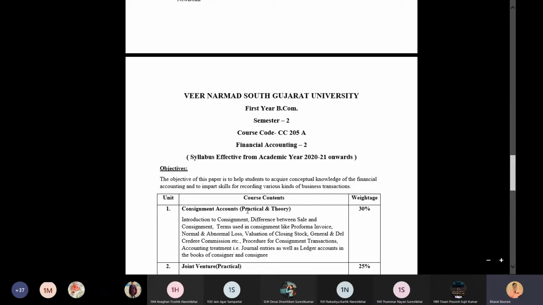Chapter 1 is based on consignment accounts, which will be having practical sums plus theory. What exactly we are going to learn in this particular chapter is what exactly the term consignment is, what is the difference between sale and consignment, what are the special terms used in consignment like pro forma invoice, normal loss, abnormal loss. How closing stock is valued is very important. How the valuation of closing stock is done, that is a very crucial point in this chapter.